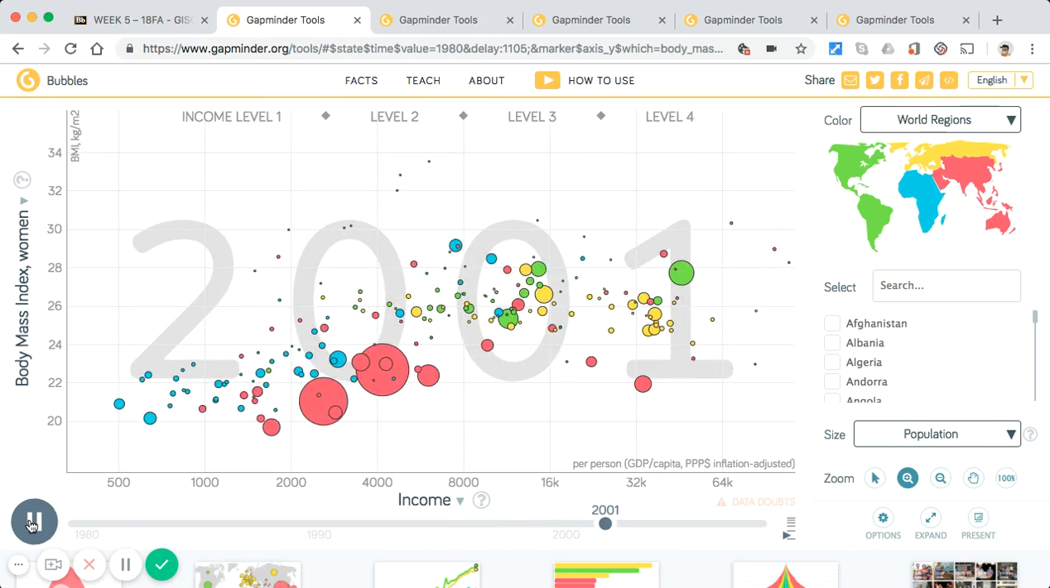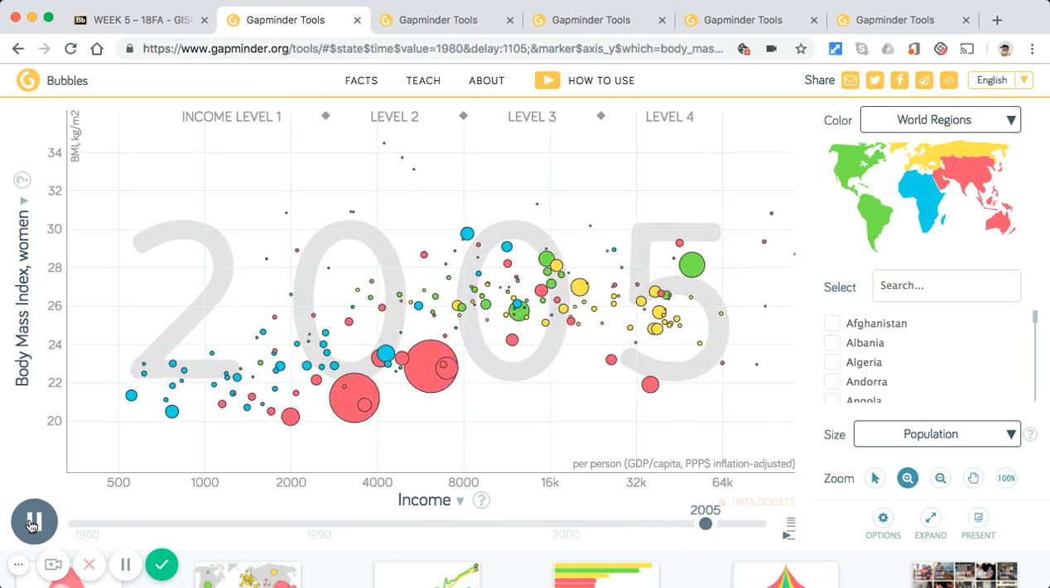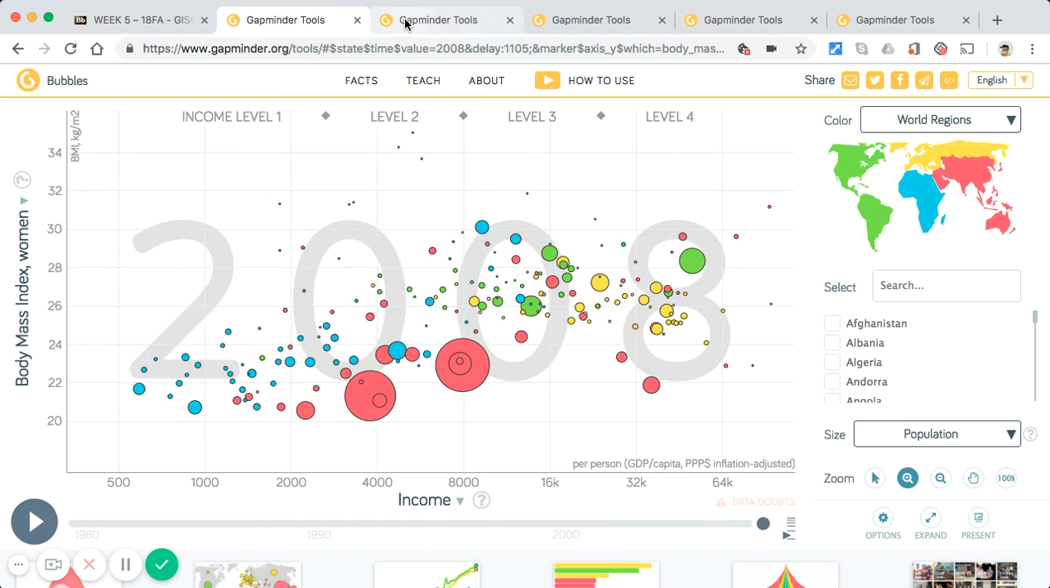Another lurking variable may be the number of underweight women in the country, bringing the BMI average level down. Let's look at some examples on our map. We will start with the United States.